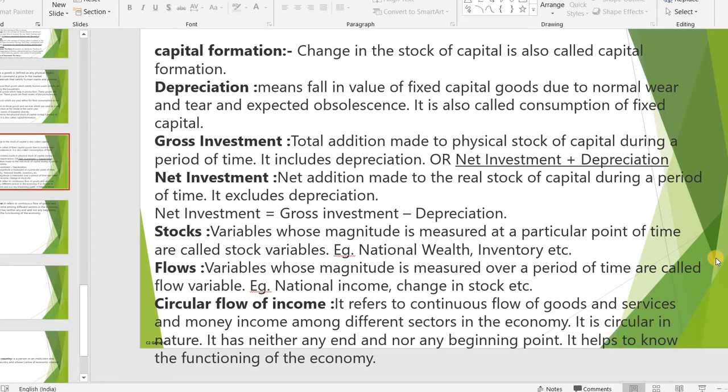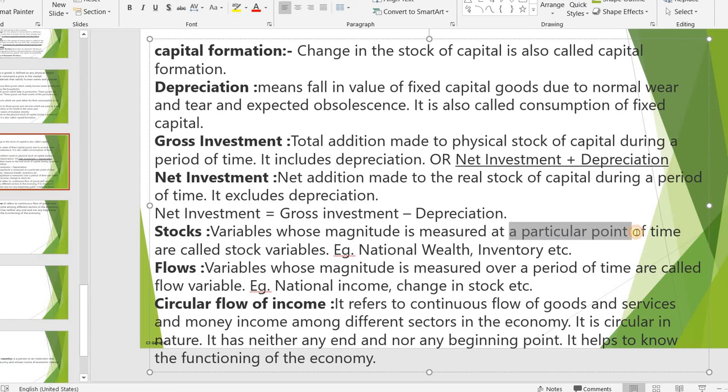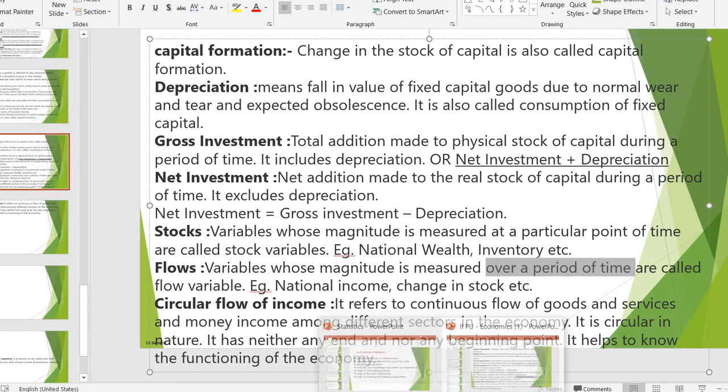Stock is a variable whose magnitude is measured at a particular point of time, and flow is measured over a period of time. Point of time and period of time: this is the difference between stock and flow.